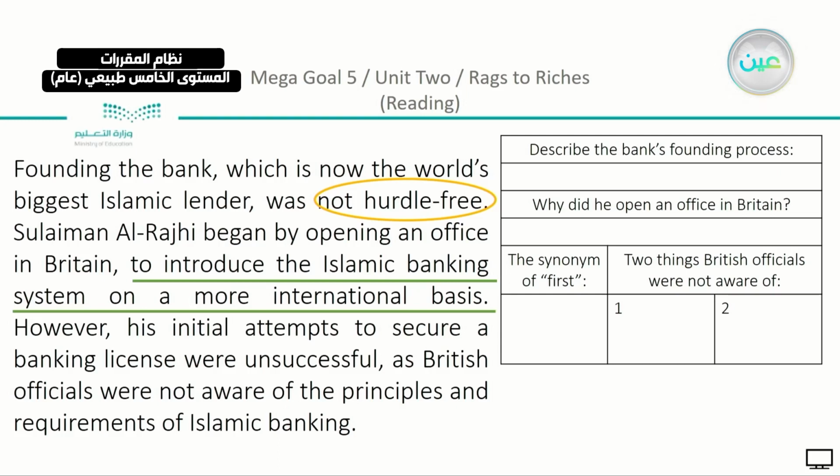After that, we have the synonym for first. So instead of saying the first step or the first thing, we can say the word initial, his initial or his first attempts. Were they successful for him and his brother? We can just read here and say his initial attempts to secure a banking license were unsuccessful. So this is why we say that it was not hurdle-free. It wasn't easy, because their attempts were not successful at the beginning to open the bank.